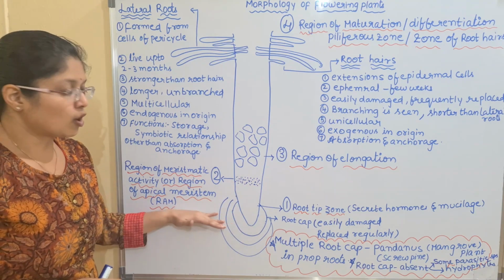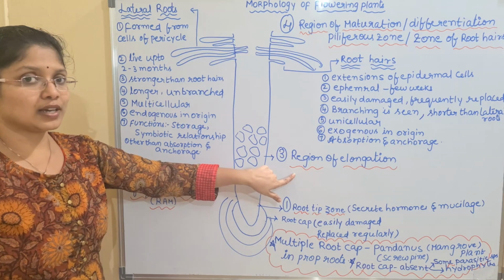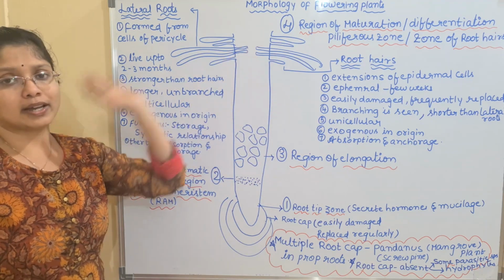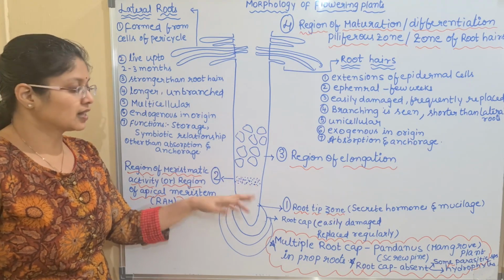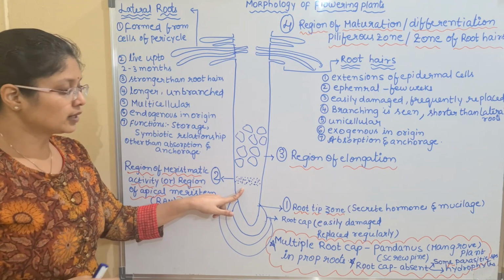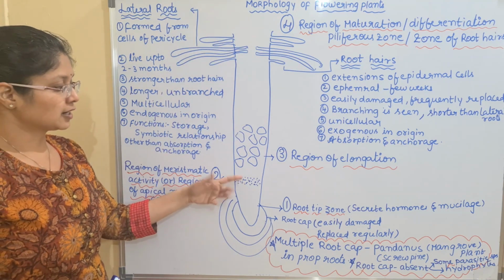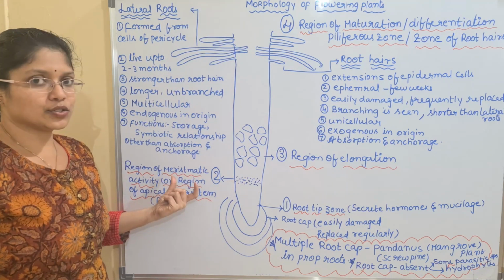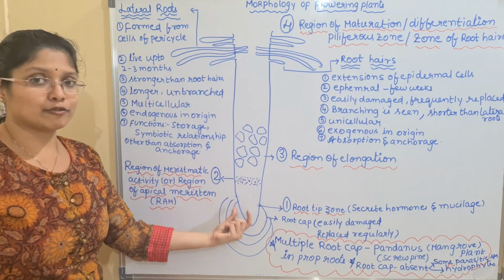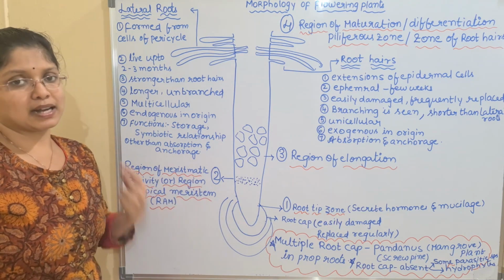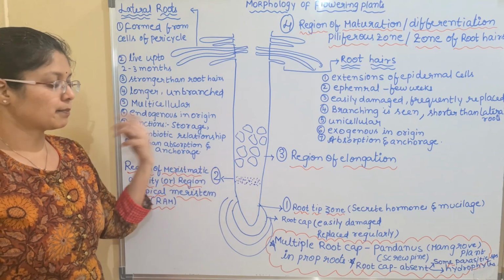Beyond the root tip zone we have three more zones: the region of meristematic activity, the region of elongation, and the region of root hairs or region of maturation. In these zones, the newly produced cells are distributed towards the root tip and also towards the proximal region. Cells required at the root tip are also supplied from the region of meristematic activity, so cells are produced and supplied wherever required, above and below.